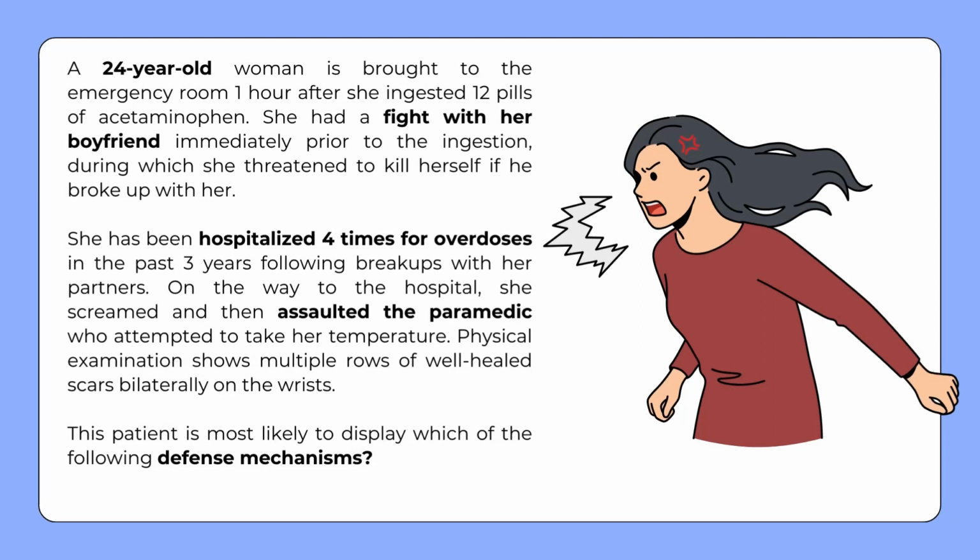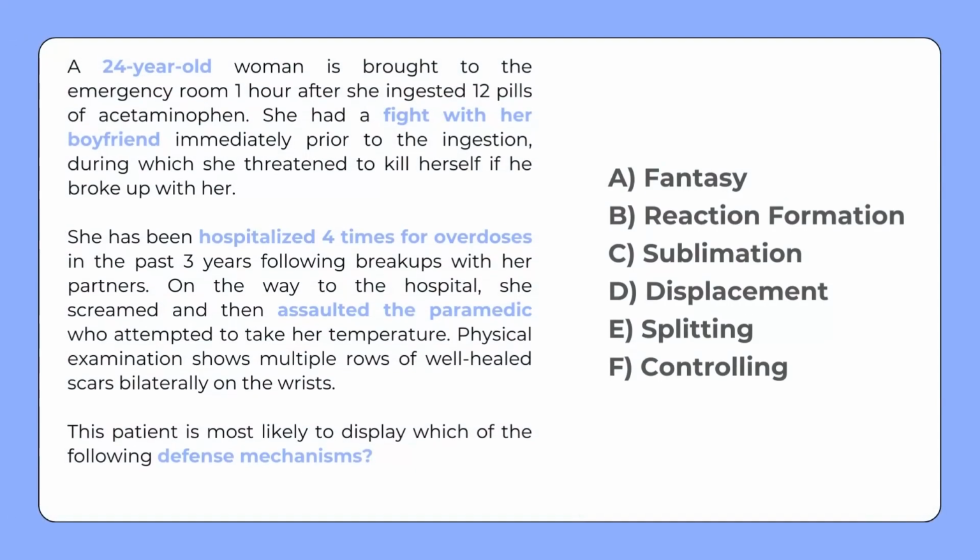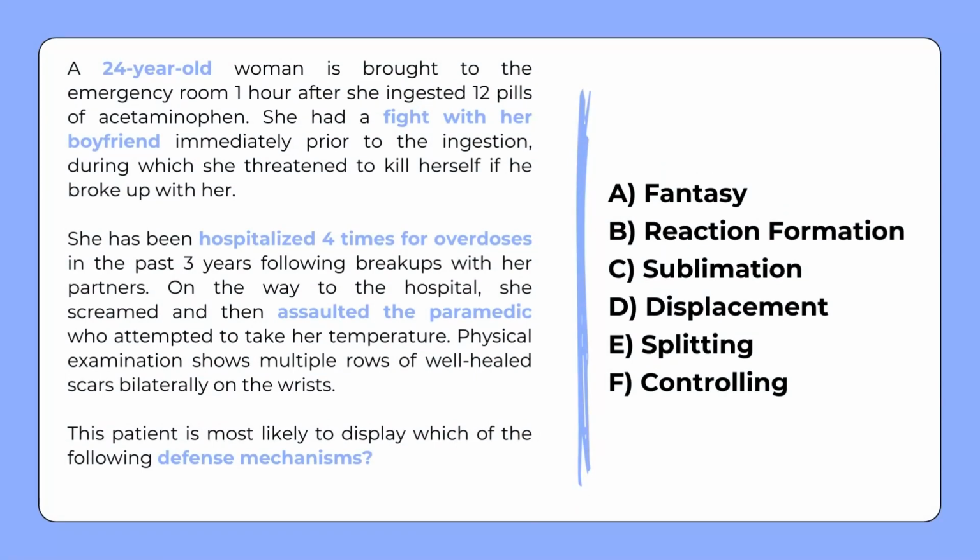On the way to the hospital, she screamed and then assaulted the paramedic who attempted to take her temperature. Physical examination shows multiple rows of well-healed scars bilaterally on the wrists. This patient is most likely to display which of the following defense mechanisms? Is it fantasy, reaction formation, sublimation, displacement, splitting, or controlling?